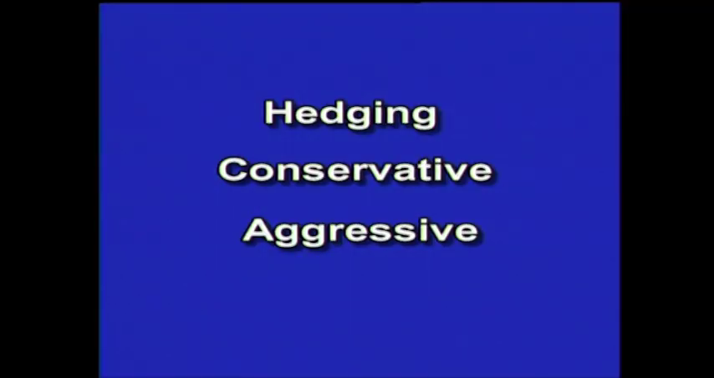Now, this working capital, that is gross working capital, current assets we mean. How are we going to finance these current assets? There are 3 approaches. One is hedging, conservative and aggressive approach. By hedging approach, we mean matching concept. That means, if you require funds for 1 year, you should raise funds for a period of 1 year only.